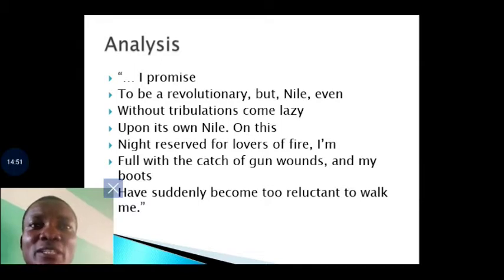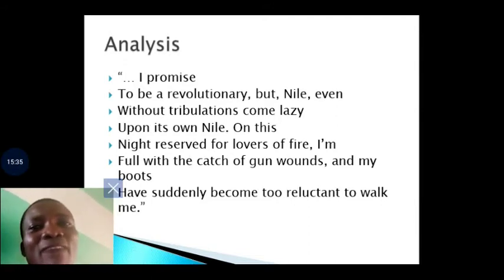So his night has become so reserved for lovers of fire. What an irony. Lovers of fire. Now what does it mean here? Not just sitting by the fireside to take the warmth of the fire. Lovers of fire here means lovers of war, people who must go to war. People who every night find themselves not celebrating the warmth that staying by the fireside gives, but being part of the sorrow that enemies attacking during the night bring on them, the fear and the uneasiness.